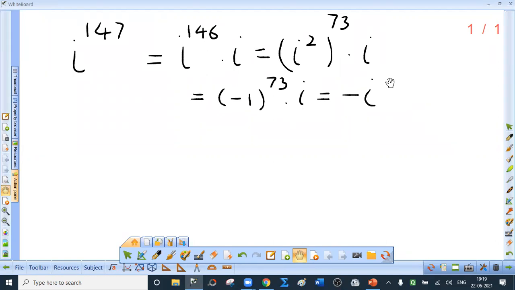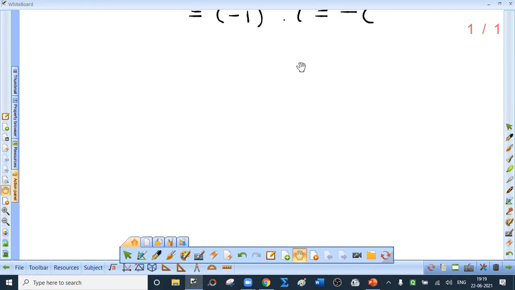146 is not a multiple of 4, but it is a multiple of 2. So i square raised to 73. i square is minus 1. And what is minus 1 raised to 73? Minus 1. See, if the index of minus 1 is even, the answer is plus 1. If it is odd, the answer is minus 1. So minus i.